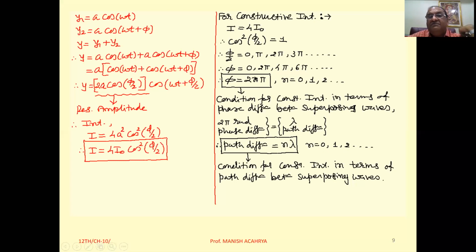between superposing waves. Now simply, 2 pi radian phase difference is equivalent to a path difference of lambda. So if we substitute lambda in place of 2 pi, the path difference is n lambda, where n equal to 0, 1, 2, 3, and so on. So path difference equal to n lambda is the condition for constructive interference in terms of path difference between superposing waves. How simple that was.